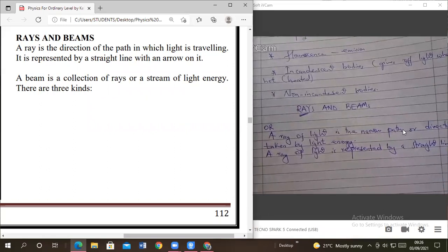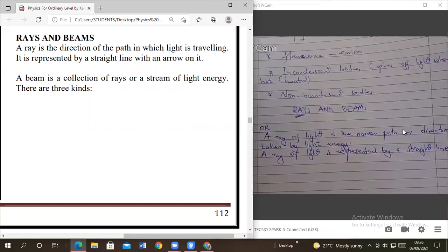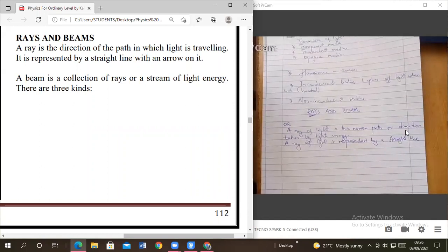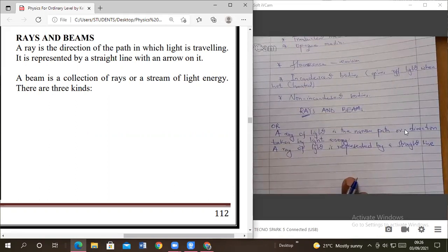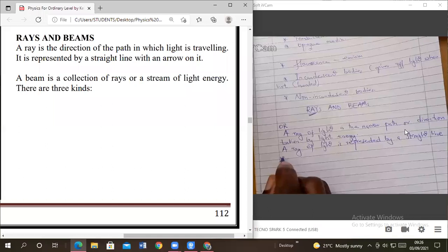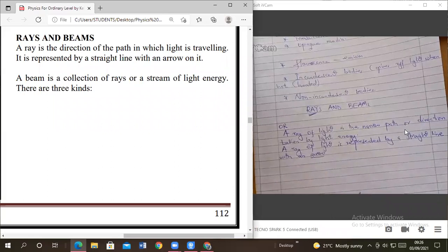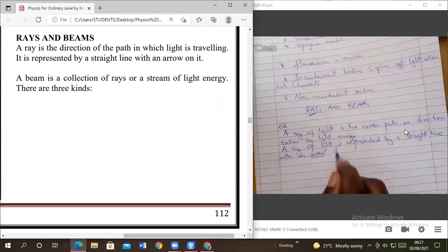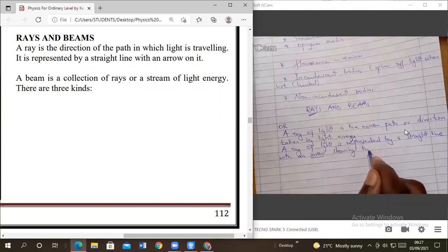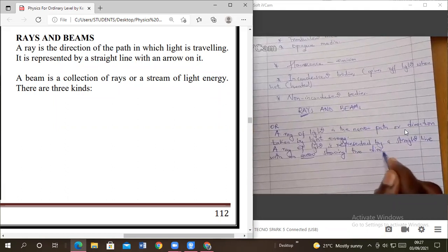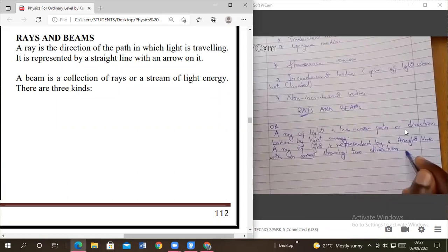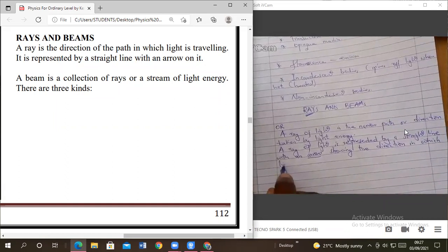Is represented by a straight line with an arrow showing the direction in which light is traveling.